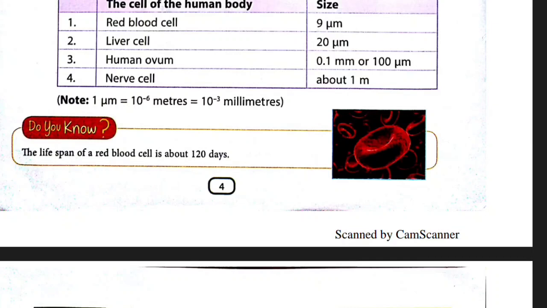The lifespan of a red blood cell is about 120 days. So red blood cell can live at most 120 days, not more. After 120 days, it dies.